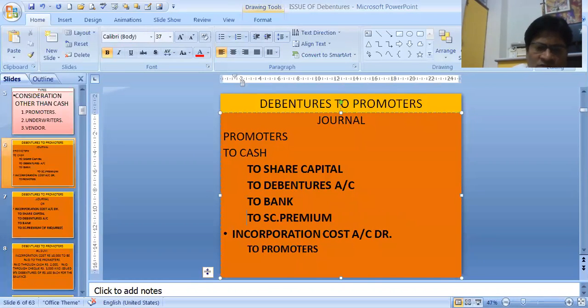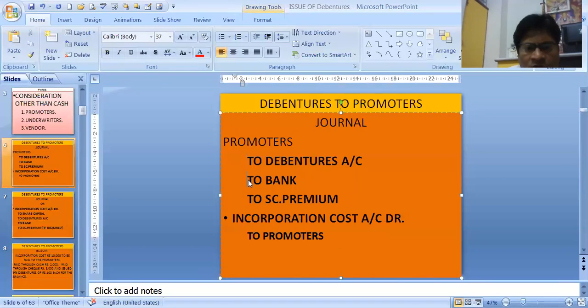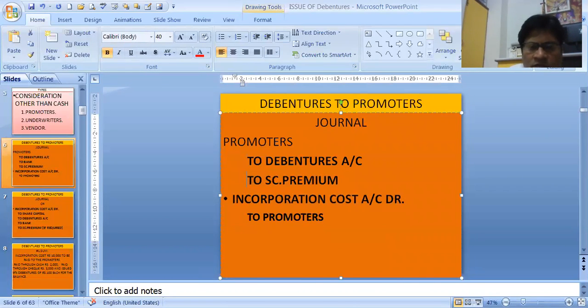Actually, we can write more modes, like giving them a bills receivable, which will come as an asset, giving the promoters any asset, by whatever way we are paying them. But as this chapter is concerned with debentures, we may not have to take these parts. We may delete these parts. It may be only debentures issued. If at par, then to debentures. If at premium, then securities premium will also come.